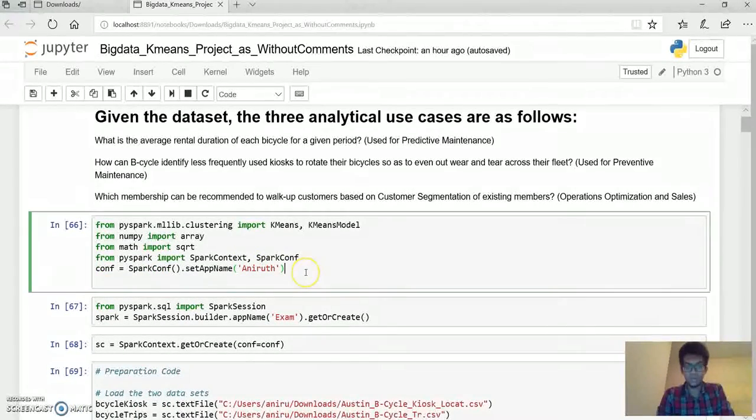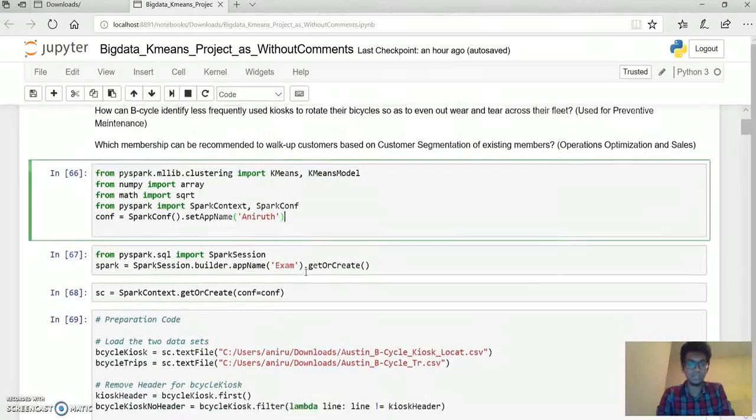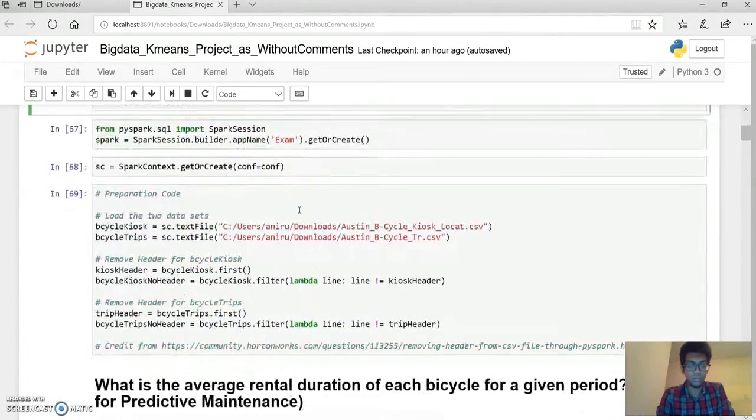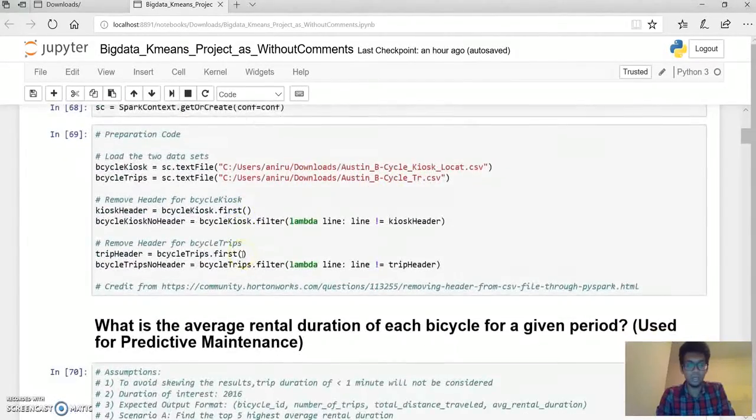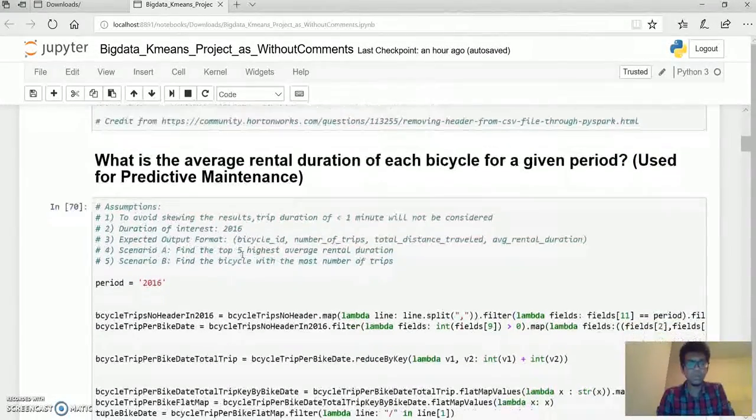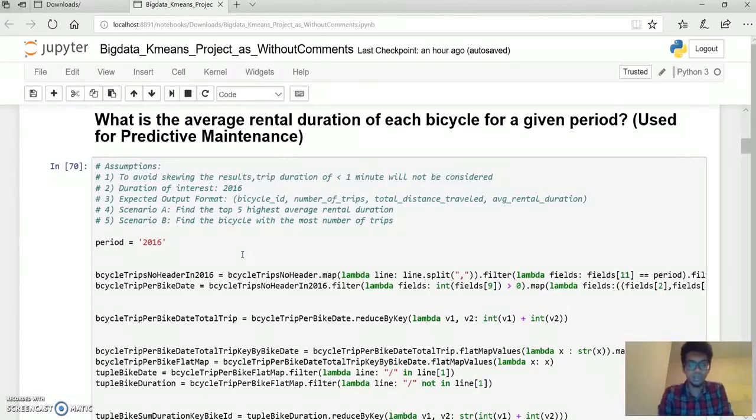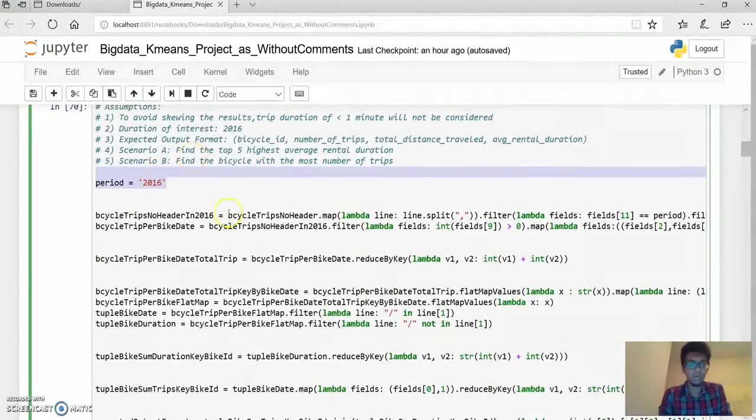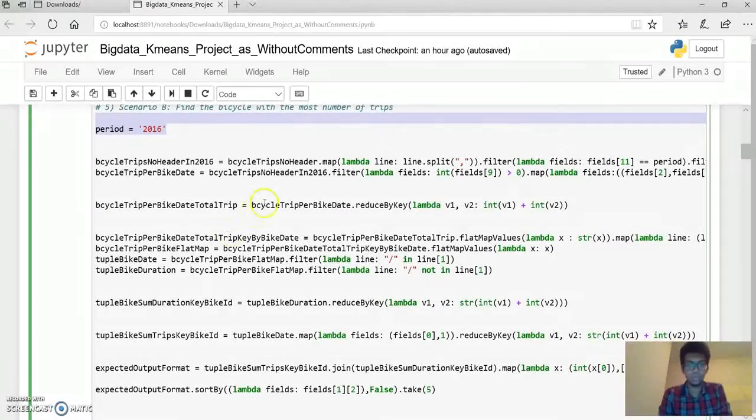So we have taken all the packages that are required here, and then I'm creating the Spark context object and uploading all the datasets that are necessary. Now for the average rental duration, I'm going to filter only 2016 data and remove the records with empty or null bicycle ID, which I'm doing here.